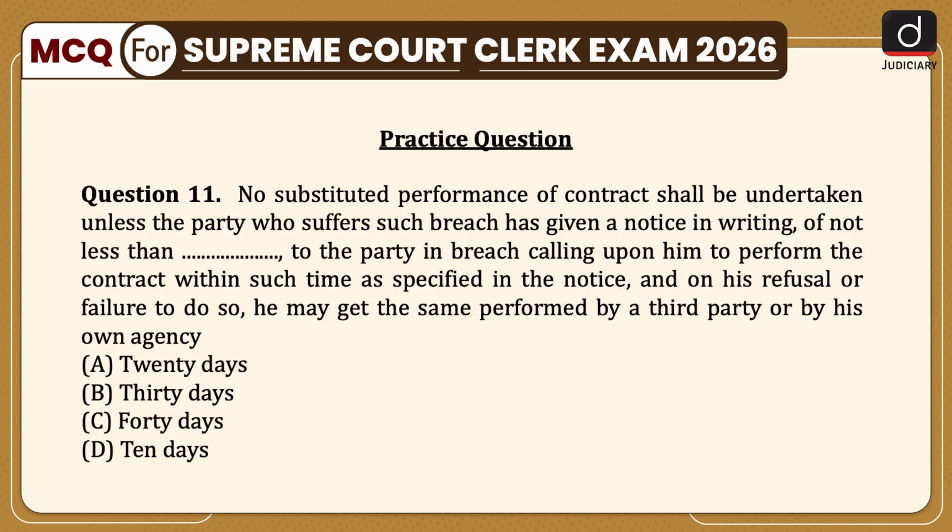Now it's time for the practice question. The question is, no substituted performance of a contract shall be undertaken unless the party who suffers such breach has given a notice in writing of not less than dash to the party in breach calling upon him to perform the contract within such time as is specified in the notice, and on his refusal or failure to do so, he may get the same performed by a third party or by his own agency. 20 days, 30 days, 40 days, or 10 days.